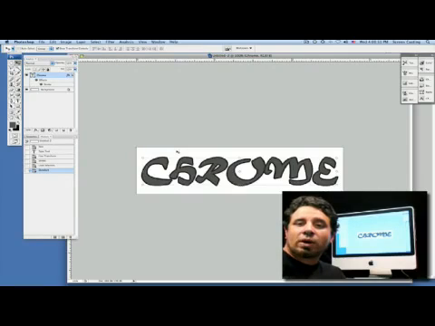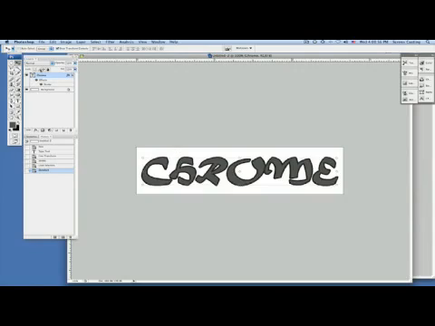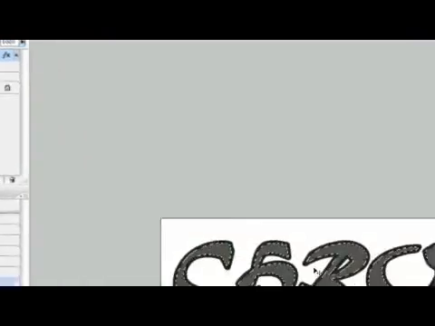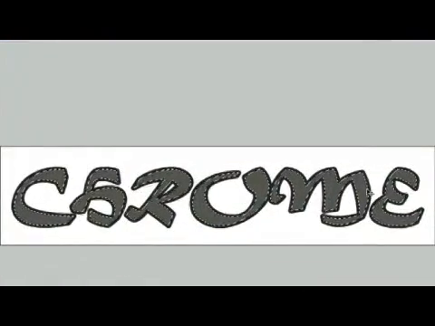Now we're going to add a little bit of white on the inside of our text here. So what we're going to do is come up here and grab our layer, and hold down our Alt-Option key, our Command key, right here in the center of our text, and we'll select it. As you can see, it's going to select all of our text here.